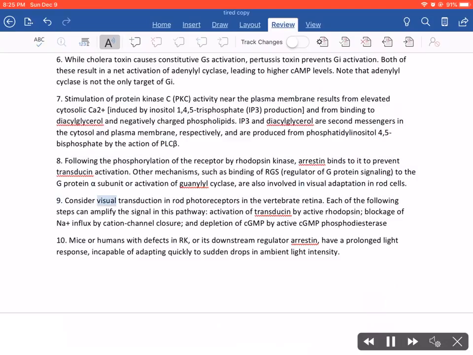9. Consider visual transduction in rod photoreceptors in the vertebrate retina. Each of the following steps can amplify the signal in this pathway: activation of transducin by active rhodopsin, blockage of Na+ influx by cation channel closure, and depletion of cGMP by active cGMP phosphodiesterase. 10. Mice or humans with defects in RK, or its downstream regulator arrestin, have a prolonged light response, incapable of adapting quickly to sudden drops in ambient light intensity.